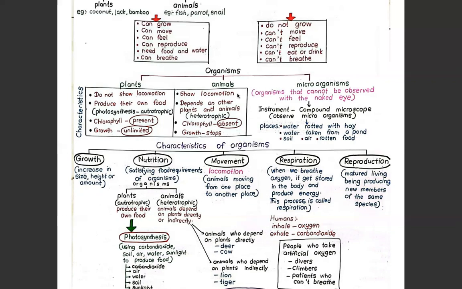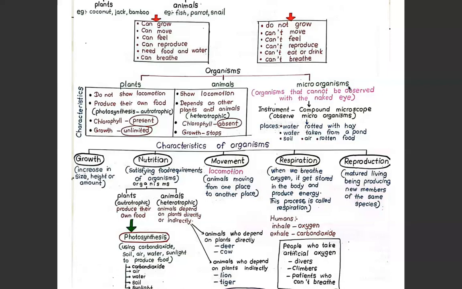Right. Let's have a look at microorganisms. Who are microorganisms? Organisms that cannot be observed with the naked eye. පියවි ඇසෙන් දැක ගන්න බැරි ජීවීන්ට අපි කියනවා microorganisms කියලා. Right. So how can we observe microorganisms? We need one instrument for that. How do you call that instrument? It's the compound microscope. We need a compound microscope in order to observe microorganisms.